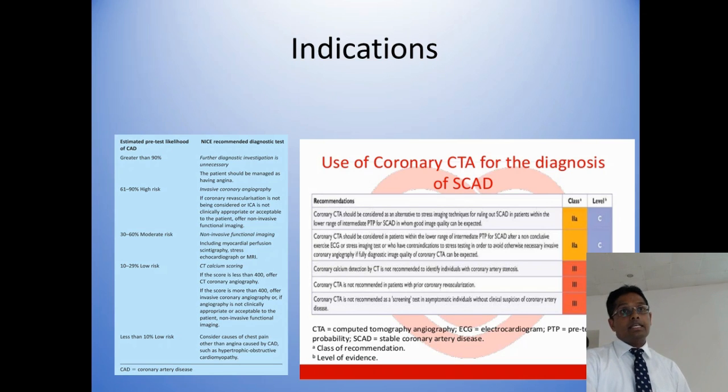And indications, as I said earlier, according to the probability, for patients who have intermediate to high probability of having coronary artery disease, CT coronary angiogram is indicated. And in the NICE guidelines, for all chest pain patients, the first-line investigation recommended is not exercise ECG but CT coronary angiogram. But the European and American Heart Associations recommend exercise ECG as the first line, and for some patients CT coronary angiogram.